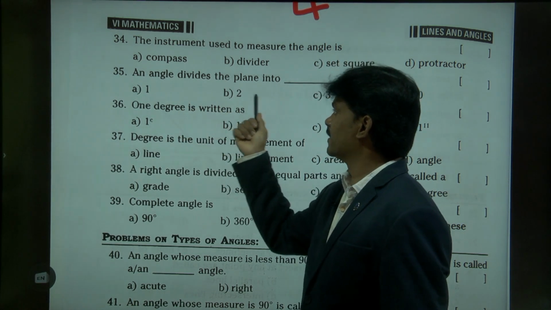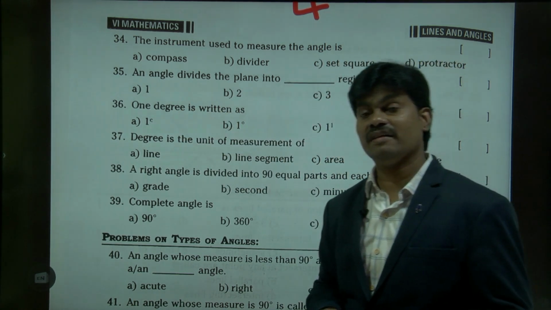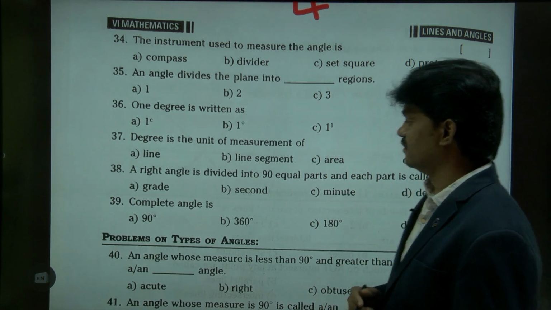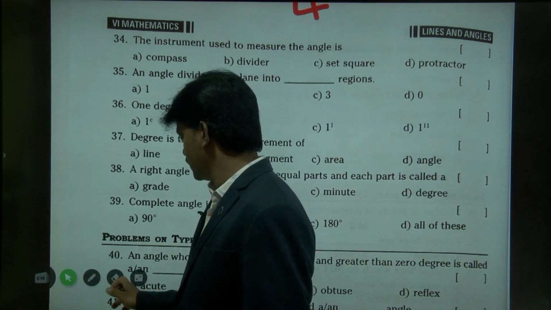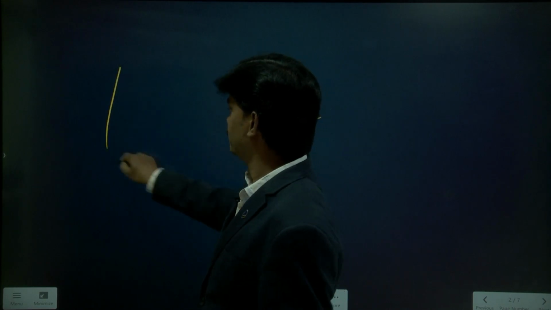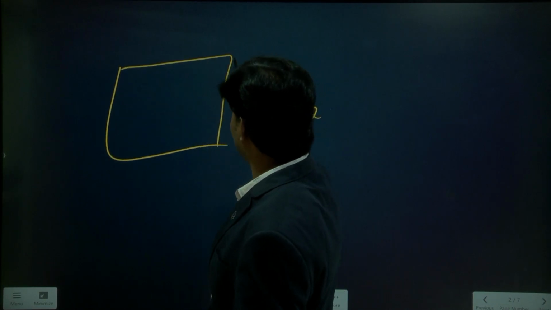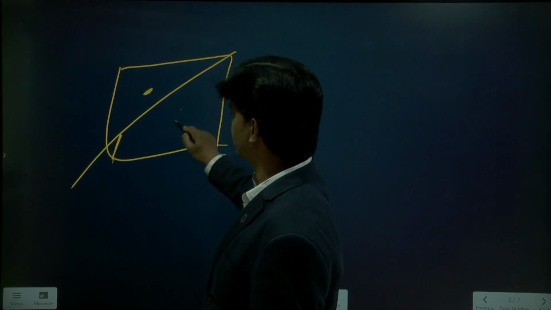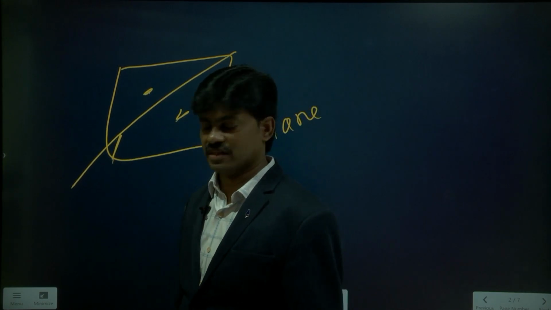An angle divides the plane into: 1 region, 2 regions, 3 regions, 0 regions. Suppose if I take a plane, here I have drawn an angle. This is the angle. How many regions did we get? 2 regions. Okay.